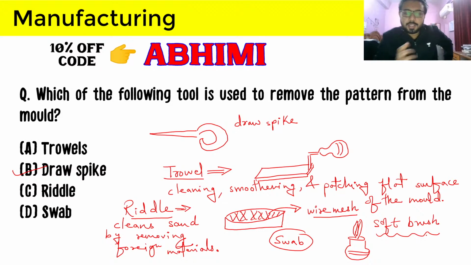So these are the things that you should know about the pattern. These are the tools that we use to make sure that we are doing our casting process properly. And again, the answer to this question is that we remove the pattern from the mold using a draw spike. I hope every term here is clear. And now we will move forward.